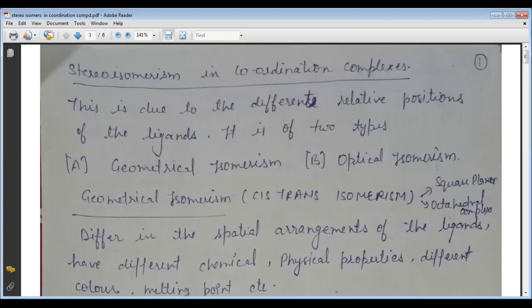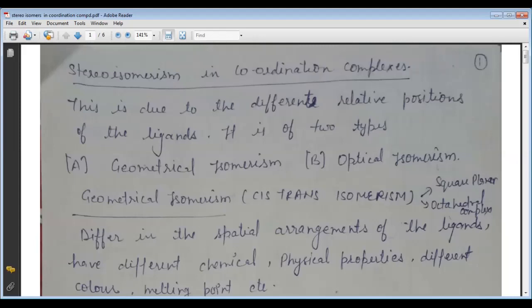In our previous lecture, we have already discussed the structural isomers, and now we know the types of structural isomers also. These are the ionization isomerism, the hydration isomerism, the linkage isomerism, the ligand isomerism, the coordination isomerism, coordination position isomerism, and the polymerization isomerism. So these are the 6 or 7 types of isomerism, which are the parts of structural isomerism. Now we start our next topic, which is stereoisomerism in the coordination complex.